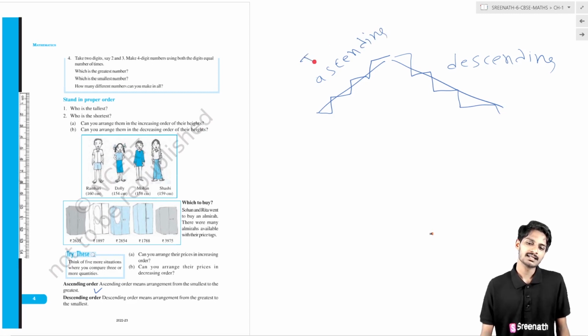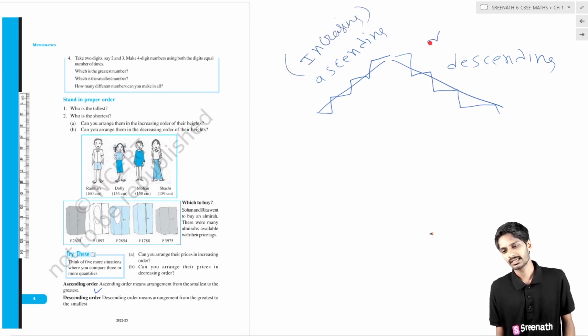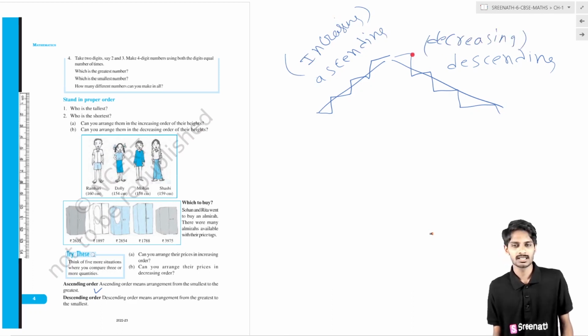Ascending means increasing, increasing, increasing. Descending means decreasing, decreasing, decreasing. If the first value is less than the second value, and the second value is less than the third value, and the third value is less than the fourth value, then we call it ascending order. If the first value is greater than the second value, the second value is greater than the third value, and the third value is greater than the fourth value, this is called descending order.